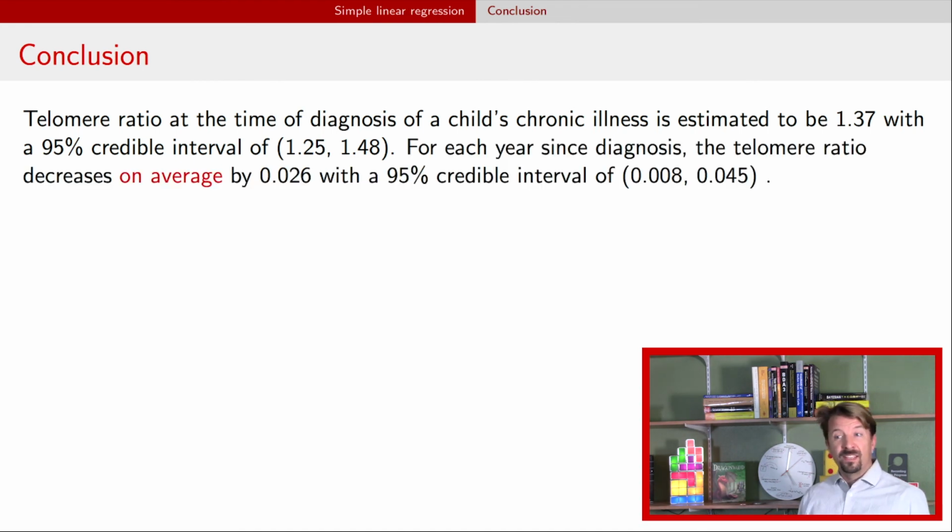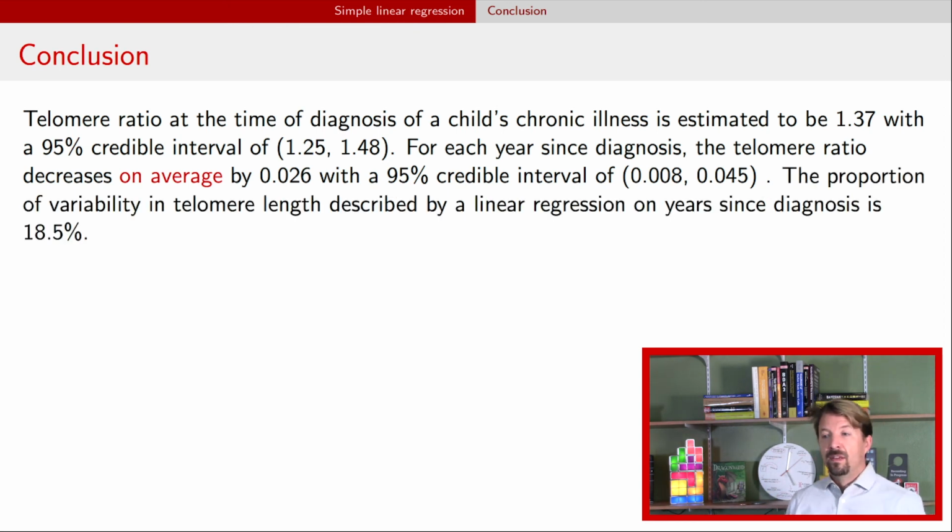The second parameter, the slope, says for each year since diagnosis, the telomere ratio decreases on average by 0.026 with a 95% credible interval of between 0.008 and 0.045. Lastly, the proportion of variability in telomere length described by this linear regression on years since diagnosis is 18.5%. So still quite a bit of variability that's not explained.